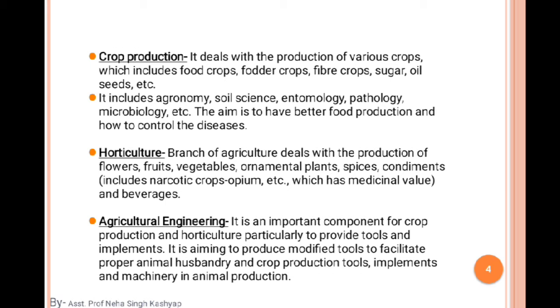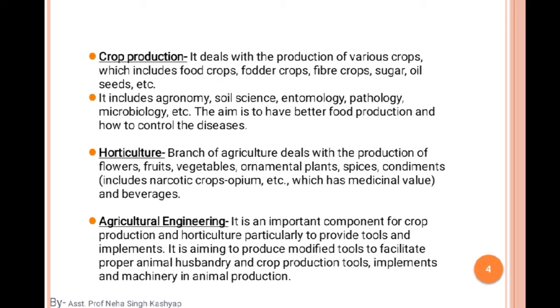Okay, there is no rocket science. This is a branch of agriculture that deals with tools and implements for our crop production as well as animal production, because there are some tools for animals, for artificial insemination, artificial fertilization, likewise.